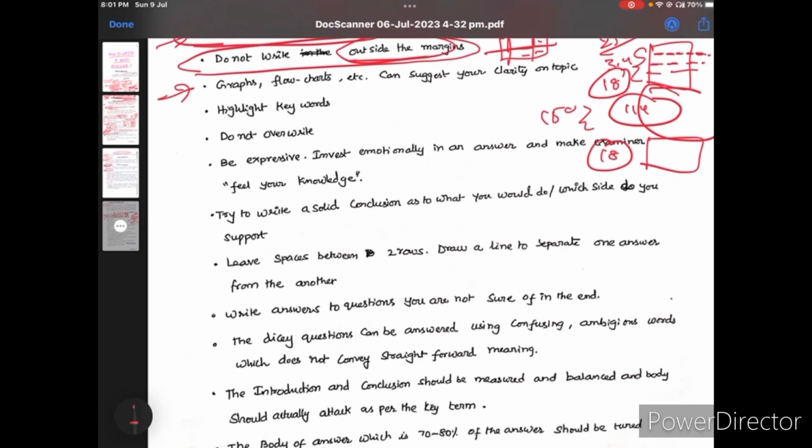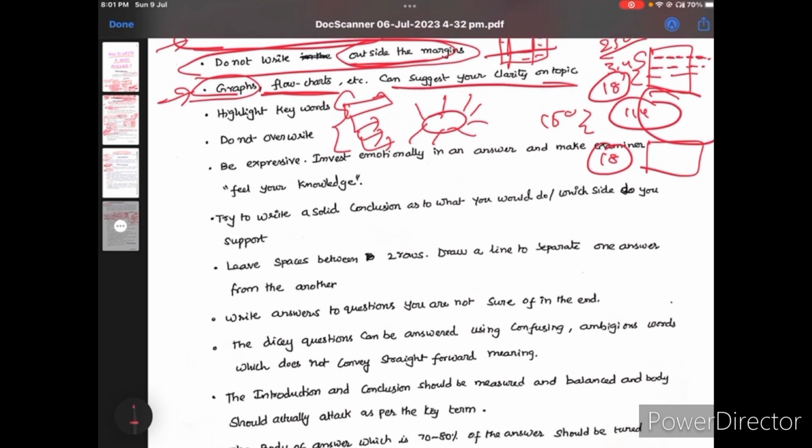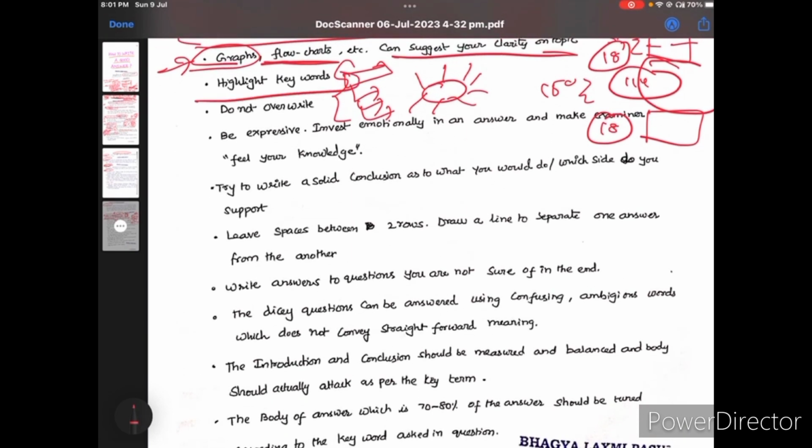After that, graphs and flow charts are very important. If you give any answer, for example advantages like this, or else headings and subheadings, this is effective for your answer. And highlight the keywords.